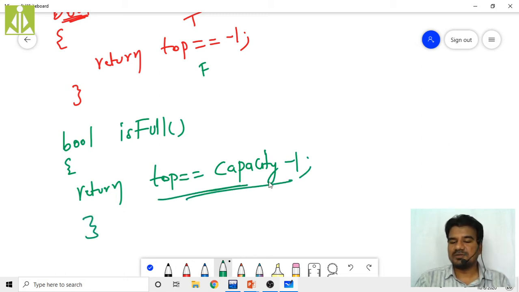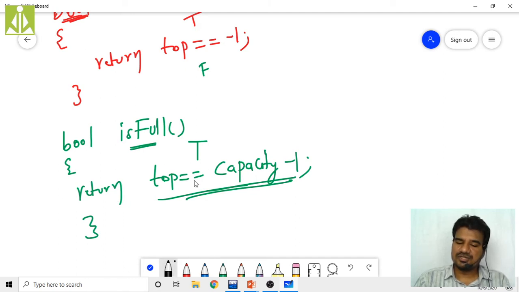Again we are framing an expression here: top equals capacity minus 1. When the top value goes to capacity minus 1, that will be the maximum size of your stack. So in that case, this expression will return true, and the same thing will be returned by this function, and we are framing the code accordingly.